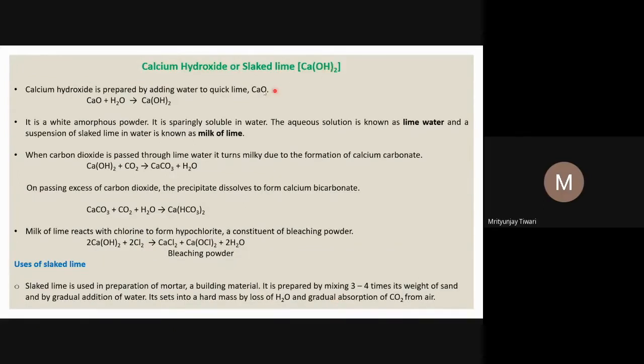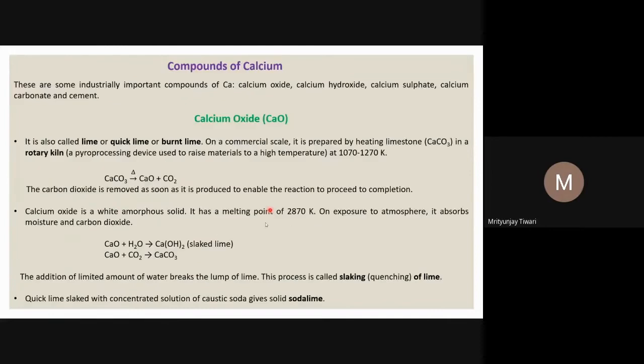Let us now look into calcium hydroxide, or slaked lime, Ca(OH)2, and its chemistry. So we will see the more general chemistry of calcium hydroxide and its uses. Calcium hydroxide is prepared by adding water to quicklime, CaO, a reaction we have already seen here.